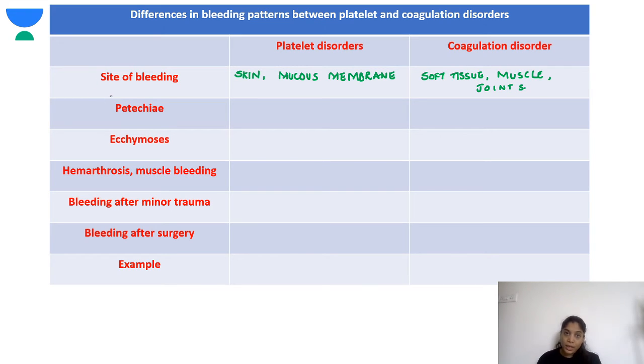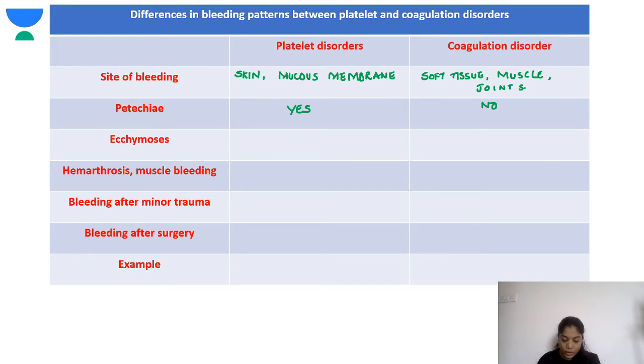Next, coming to petechiae. Is petechiae common in platelet disorder or coagulation disorder? Petechiae, remember, P for platelets. So petechiae is present in platelet disorders and not in coagulation disorder. Basically, petechiae are pinpoint bleed points on the skin. They are pinpoint, so all are P.